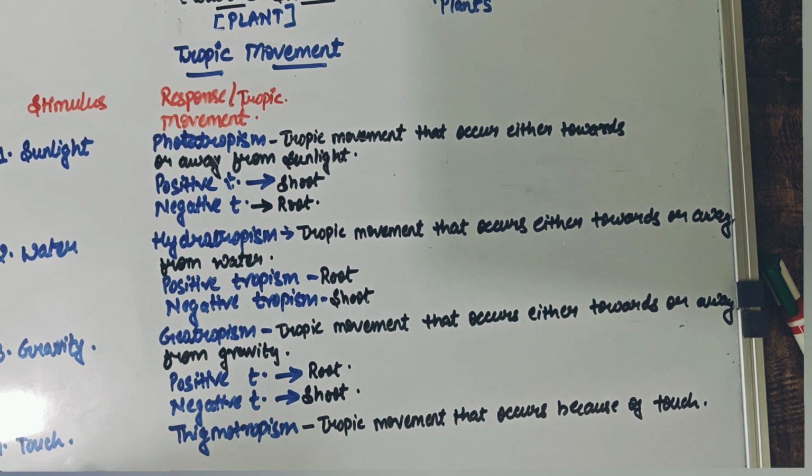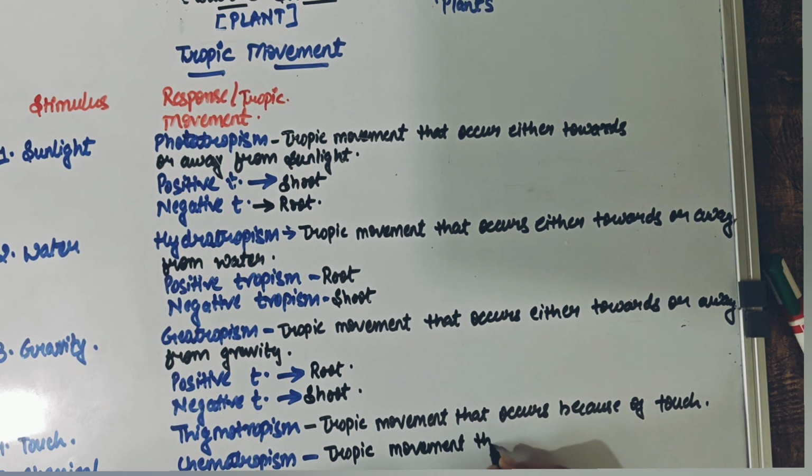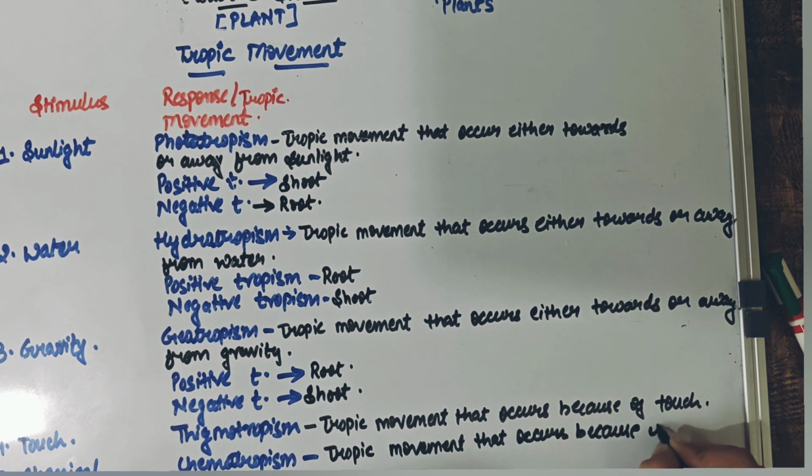And let me quickly write down the last activity, which is because of chemicals. So here we call this type of tropic movement chemotropism. And how would we define chemotropism? This is a type of tropic movement that occurs because of certain chemicals. Let us see quickly the descriptions of thigmotropism and chemotropism.